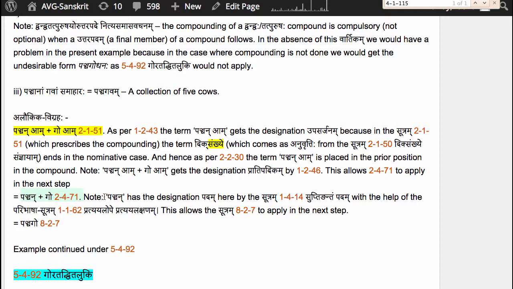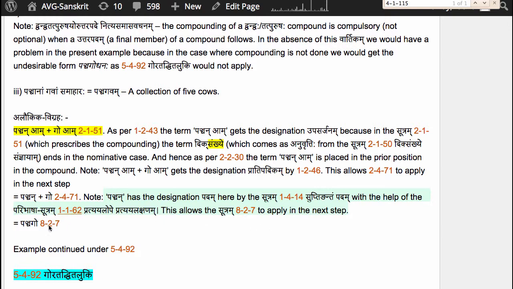Now, Panchan does have the designation Padam here by the Sutram Suptinantam Padam with the help of the Paribhasha Sutram Pratyaya Lope Pratyaya Lakshanam 1.1.62. So even though the affix Am has taken the luk elision, it leaves a Lakshanam behind which we can use to assign the designation Padam to Panchan, which in turn allows us to apply 8.2.7 Na Lopah Pratipadikantasya to elide the letter Na, which is at the end of the Pratipadikam Panchan and also at the end of the Padam Panchan, because Panchan now has the Padasanjna. So we get Pancha Go.